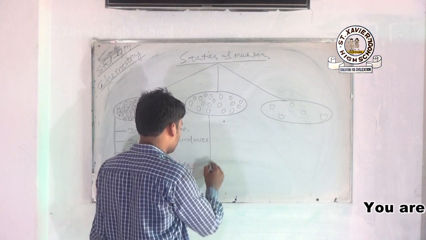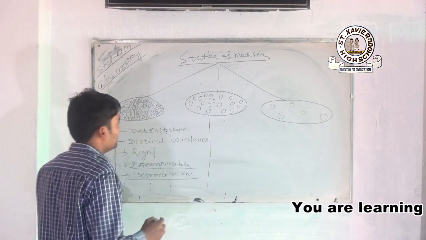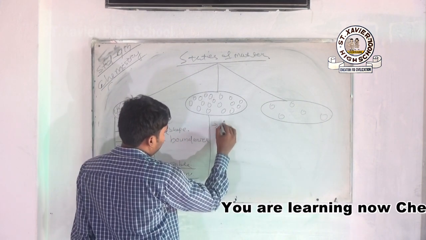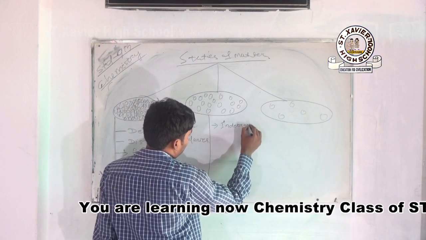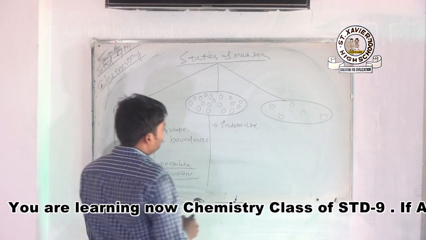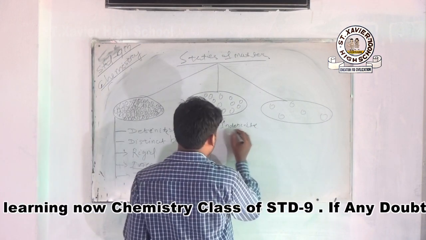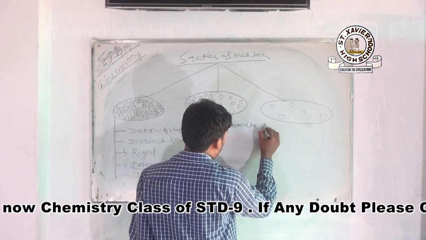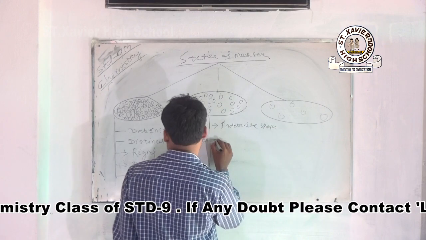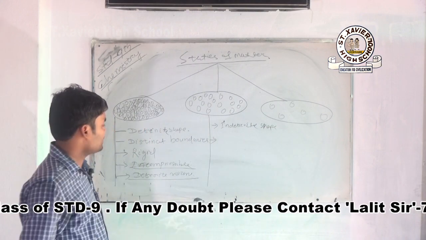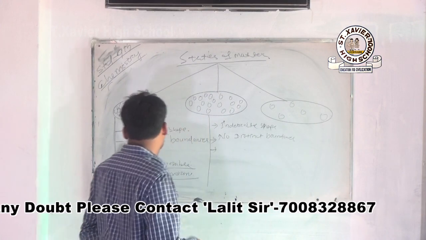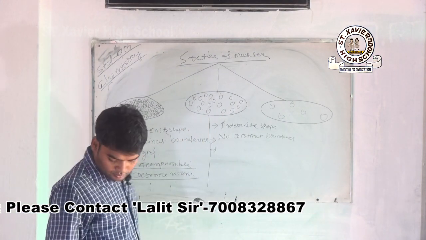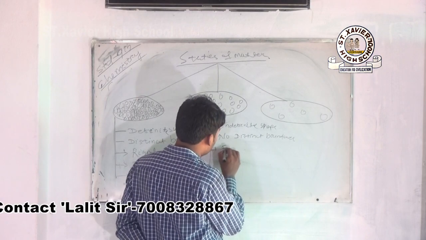Next is your liquid. It has indefinite shape. There is no particular shape of a liquid. Indefinite shape, no distinct boundaries. Next is fluidity, not rigid.